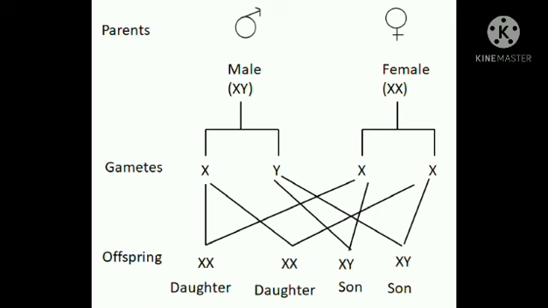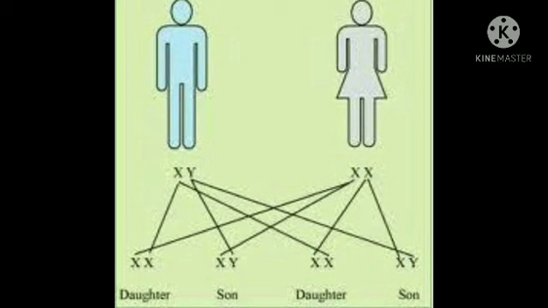Similarly, if we consider male, the male is carrying X and Y chromosomes, and when gametes, that is sperms, are produced by the male parent, one is carrying the X chromosome, whereas the other is carrying the Y chromosome. So the father cell contains one each of X and Y chromosome, as you can see here in the picture. Half of the sperms will carry the X chromosome, whereas the other half will carry the Y chromosome.